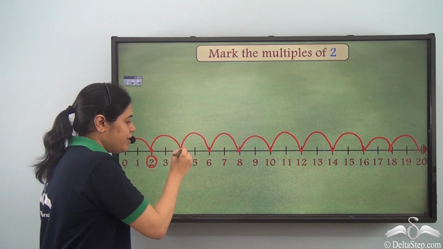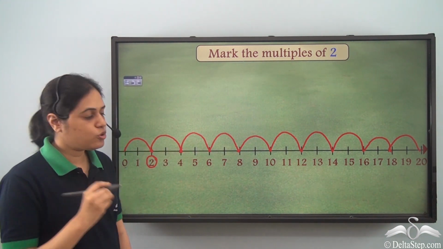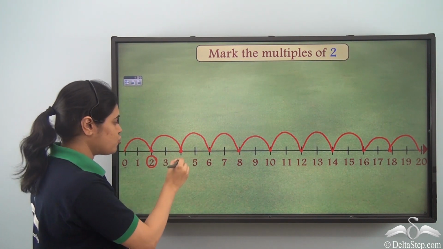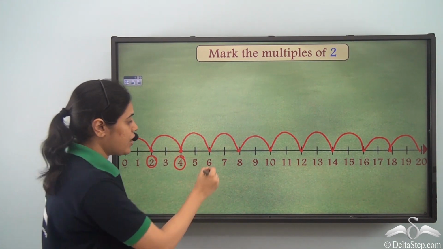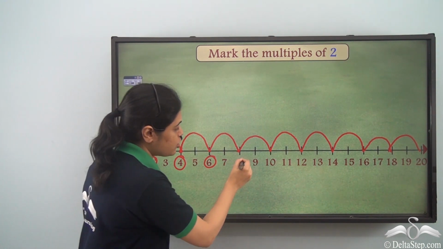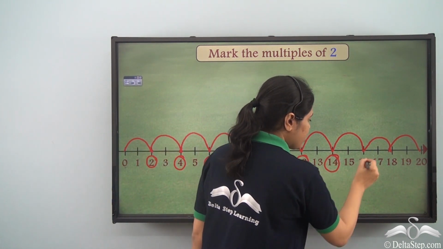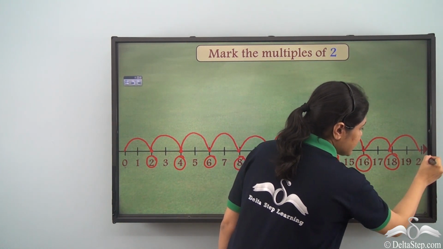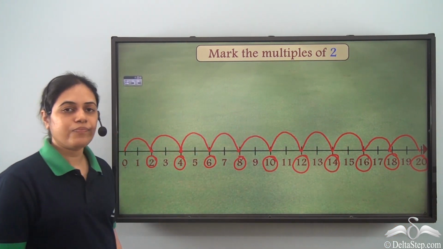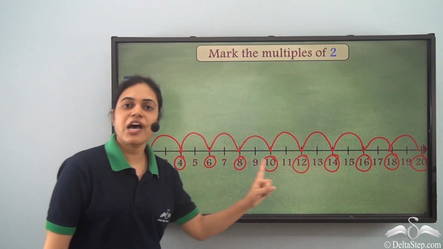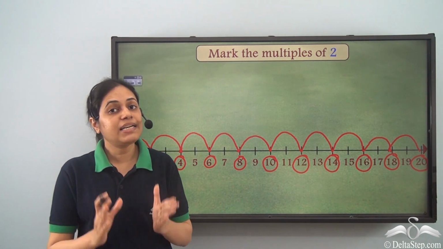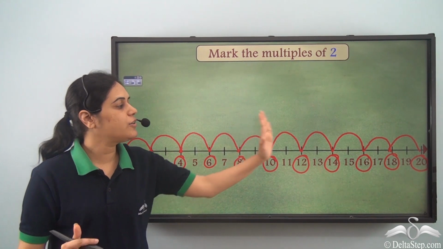And wherever I have landed, those are multiples of 2. So, 2, 4, I stopped at 6, I stopped at 8, I stopped at 10, 12, 14, 16, 18 and 20. So these numbers which I have circled are the multiples of 2 till 20.